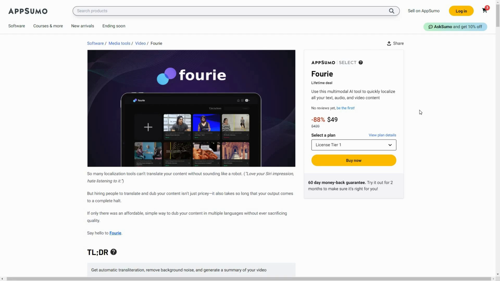And for subtitling or dubbing, to be precise, there are over 35 languages and you can also dub your content in various voices that seem suitable for you. And you will be happy to know that there are over 600 voices on Fourie. And last but definitely not the least, Fourie also lets you text narrate your content, which means text-to-speech capability.